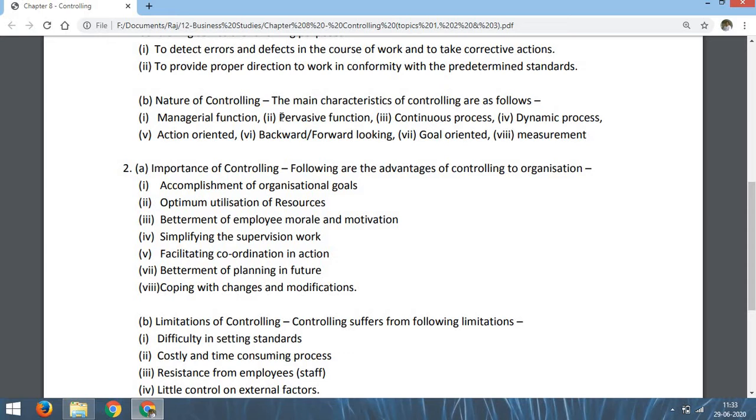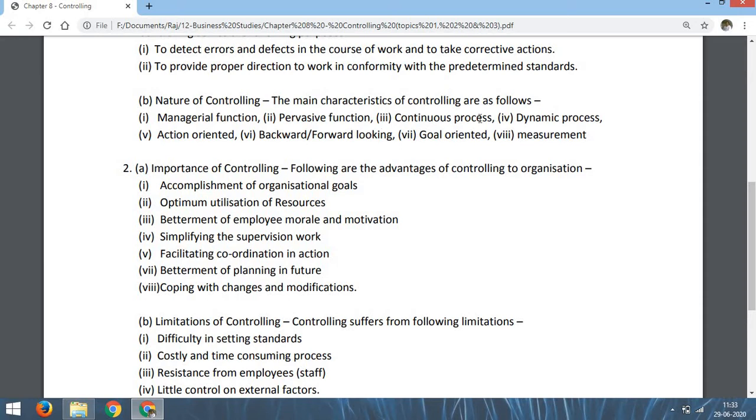That means purchase manager, sales manager, production manager, finance manager, accounts manager, everybody has to do some sort of control. Whether it is a business organization or a non-business organization, whether it is a production unit, a selling enterprise, only a trading concern or a manufacturing concern, everywhere there is control. So controlling is a pervasive function which is found everywhere in every activity.